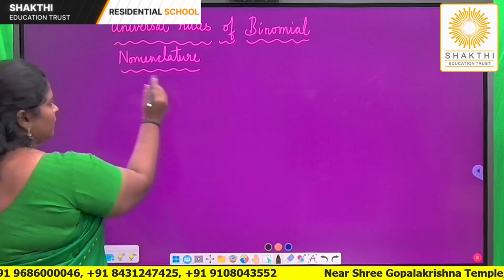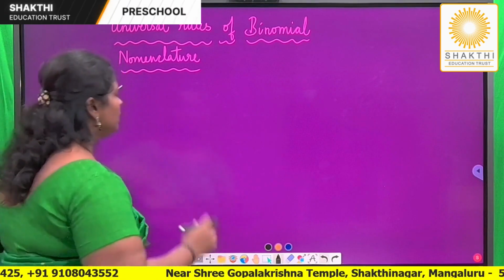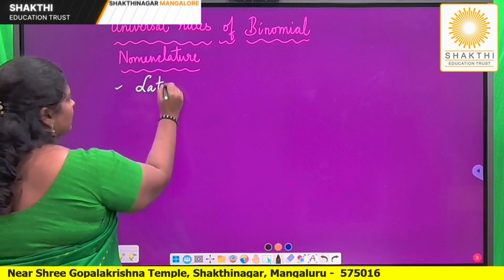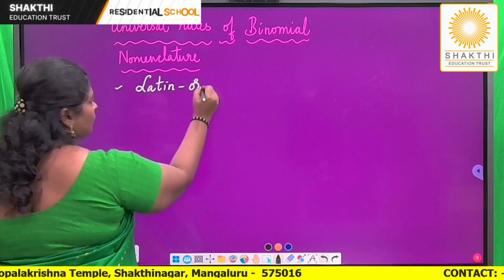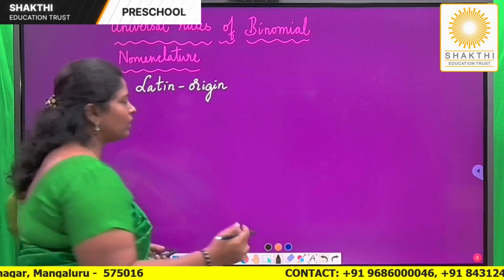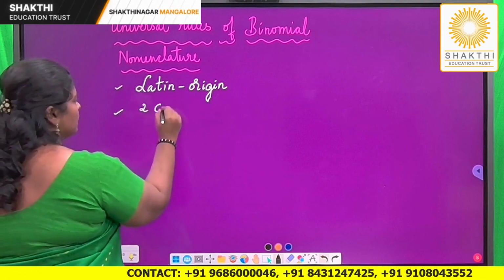Let us discuss the various rules. Whatever names are given to any plant or any animal, all the names are derived from Latin. So all the scientific names have a Latin origin. This is one of the rules. The second important simple rule is, as I said, every scientific name has two components.